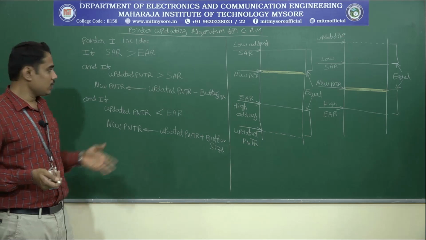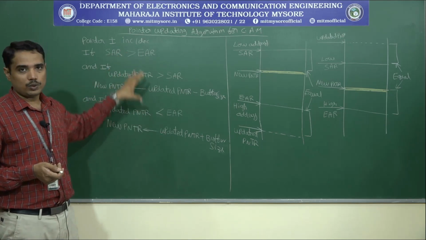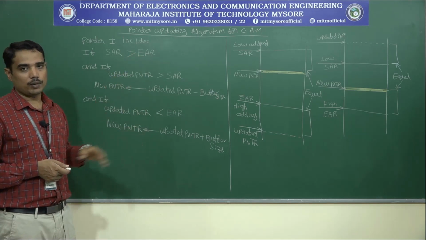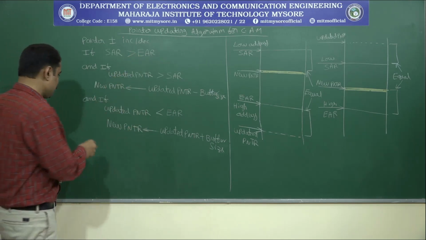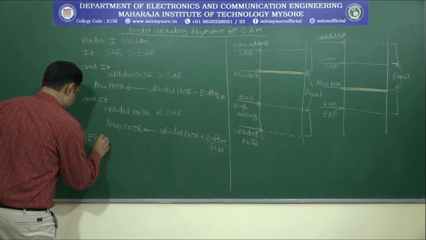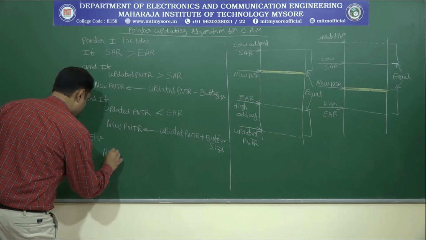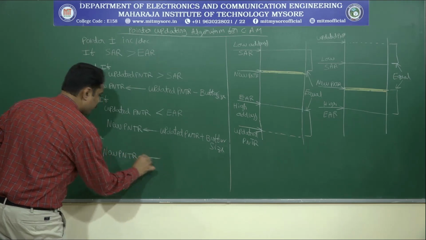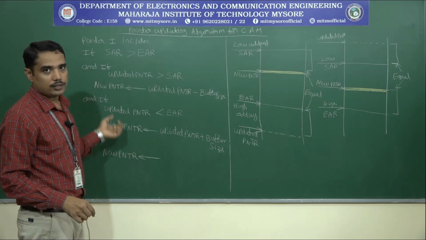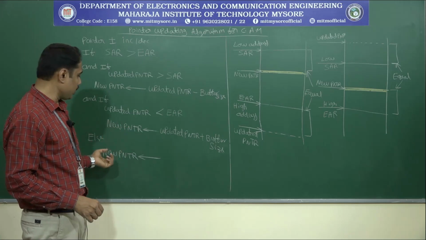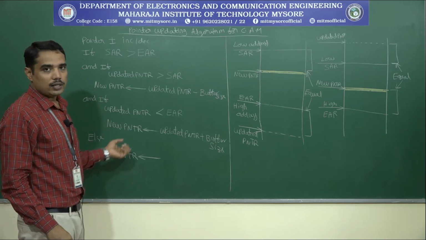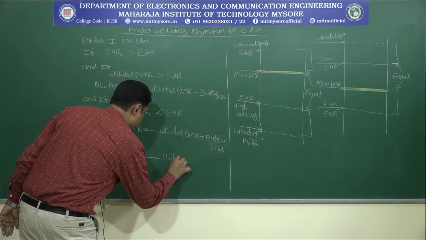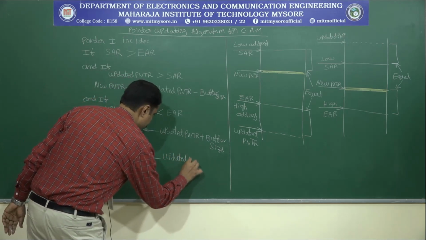If none of the cases are going to be applicable, then what happens? Else you have to write else new pointer is the updated pointer. If none of the cases is going to be satisfied, then obviously the new pointer is the updated pointer itself.